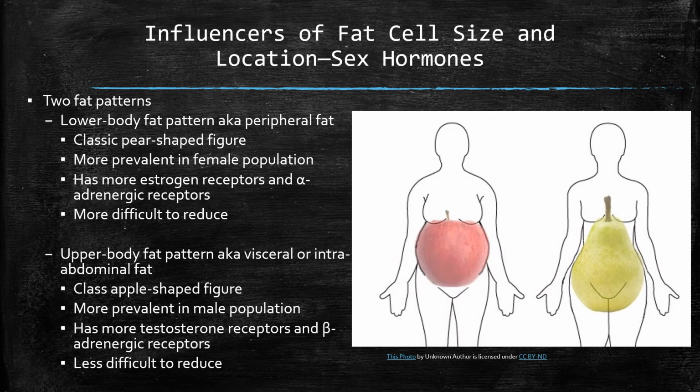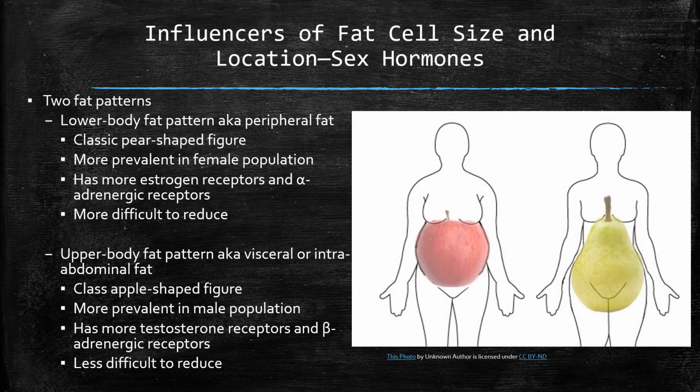Generally speaking, women are more inclined to have a pear-shaped fat pattern, with fat primarily stored in their hips and their thighs, while men are more inclined to have an apple-shaped fat pattern with larger abdominal deposits. This is due to a difference in primary sex hormones. Subcutaneous lower body fat cells have a larger quantity of estrogen receptors, while visceral fat cells have more testosterone receptors.